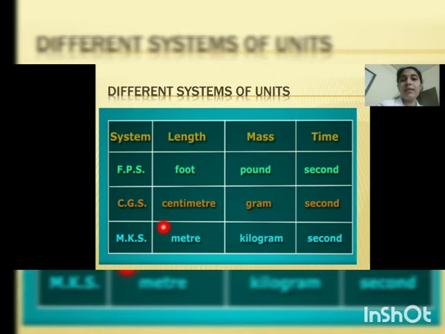In MKS system, for length it is meter, for mass it is kilogram, and for time it is second. Okay, so these are the different systems of units, and the internationally accepted system of units is the SI unit system.